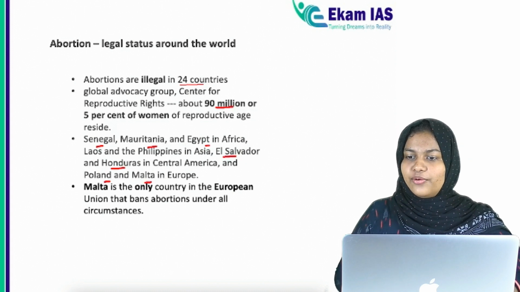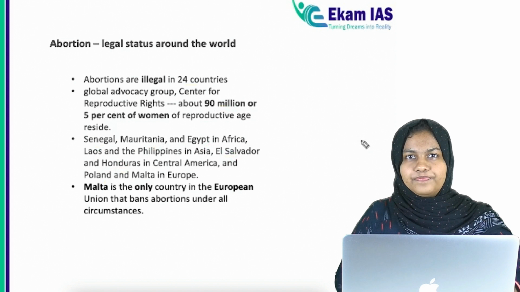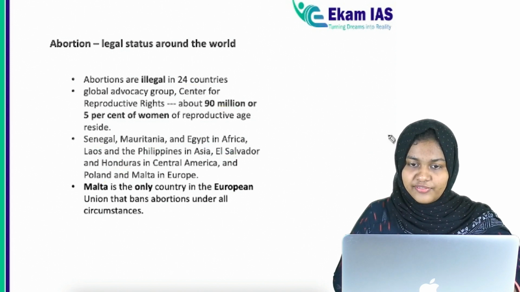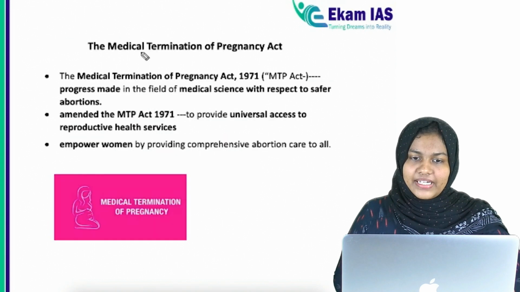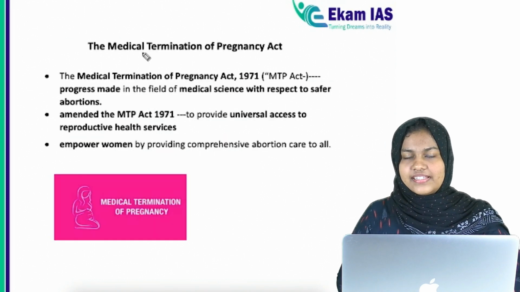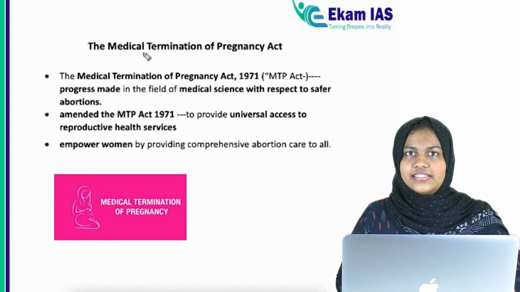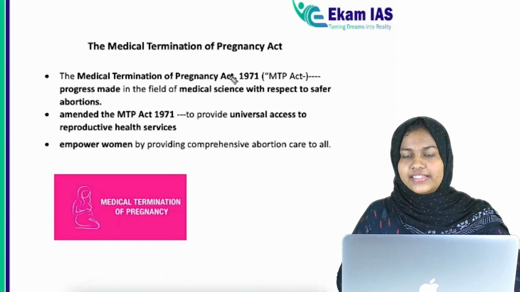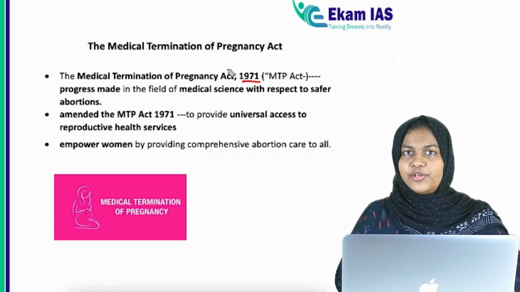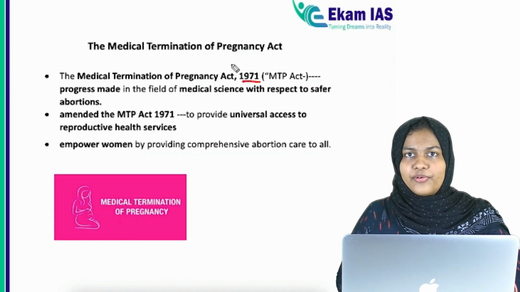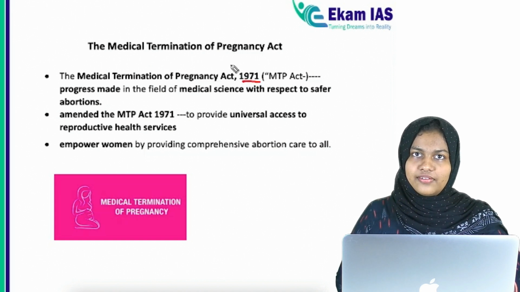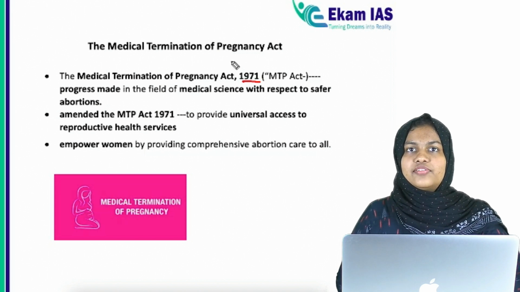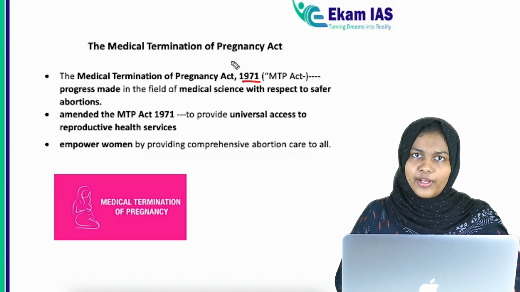Alright, now let's see the legal status of abortion in the context of India. The Medical Termination of Pregnancy Act is one of the important acts that determines the legal status of abortion in India. This was passed in 1971, when India had made some advancement in the field of medical science, and we had found safer methods for abortion.